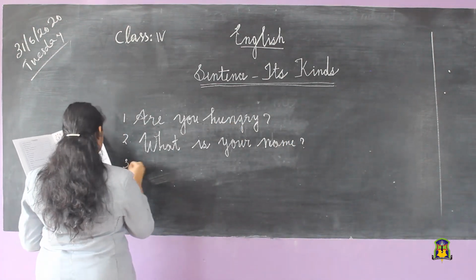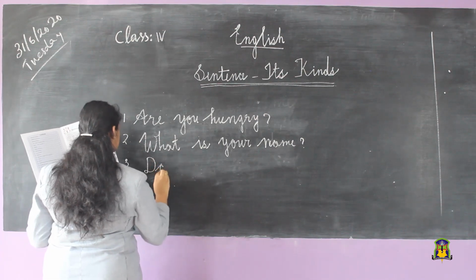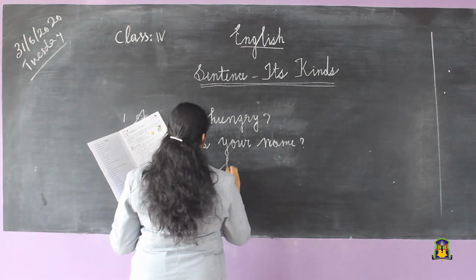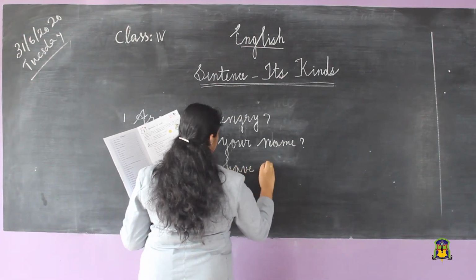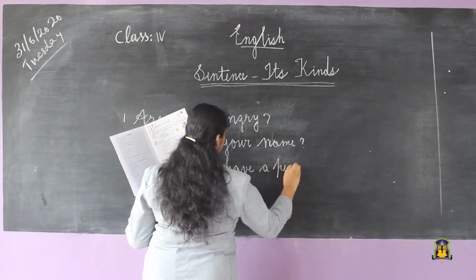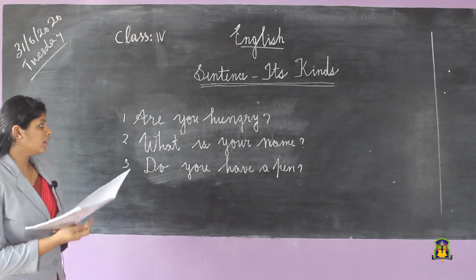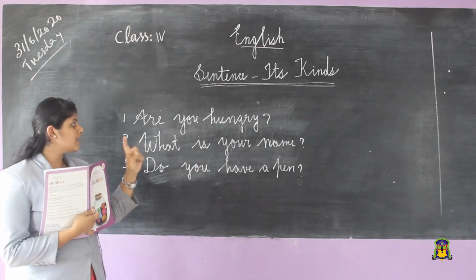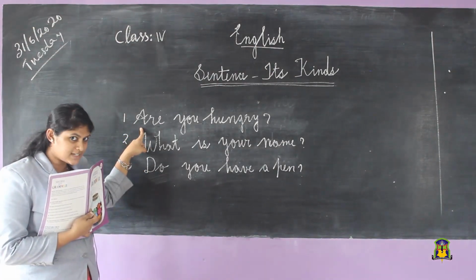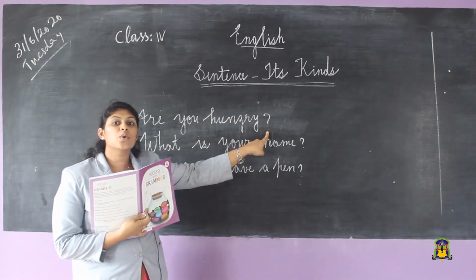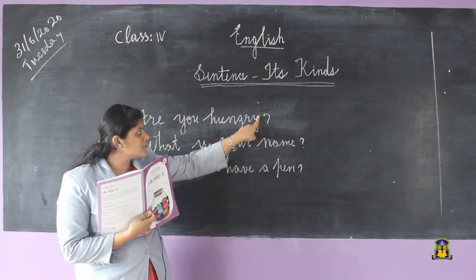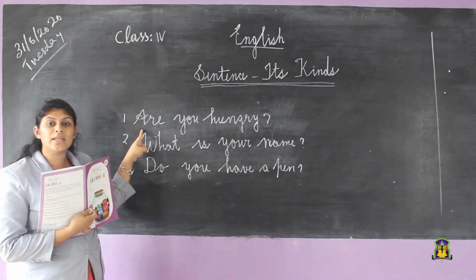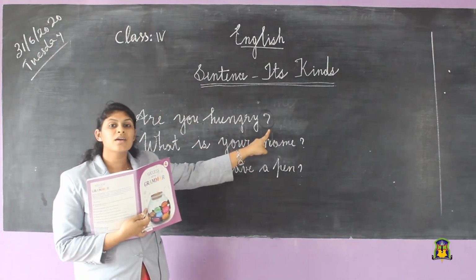Third one, do you have a pen? Okay, then what is the difference is, whenever you write a question sentence, the sentence should start with a capital letter and end with what? Question mark. This is question mark. So whenever you want to write a question, the question should start with a capital letter and end with question mark.